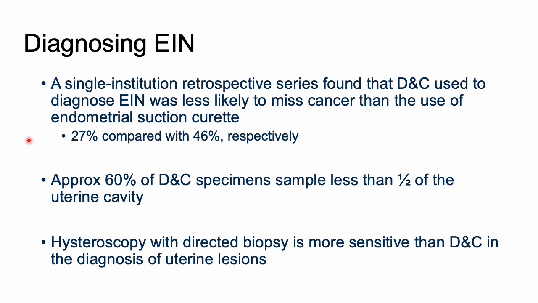Then when we look a little bit closer at DNC specimens, the majority of DNC specimens sample less than 1/2 of the uterine cavity. So we're thinking in our minds, maybe we are missing some of the cancer when we're doing just a DNC without like hysteroscopy, no visualization. And so therefore ACOG recommends hysteroscopic directed biopsy when you're very concerned, and therefore this is going to be more sensitive than just a DNC to diagnose a uterine lesion.